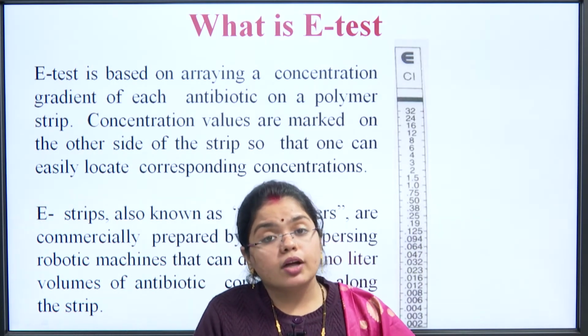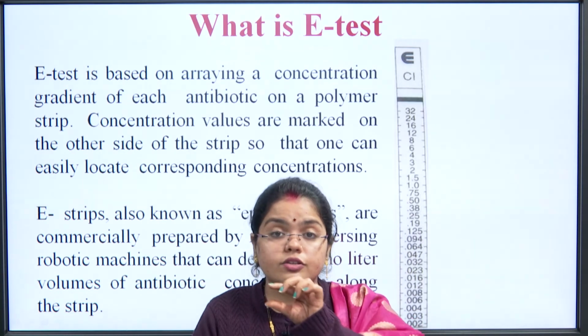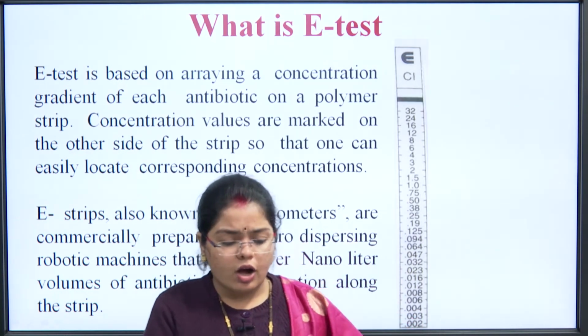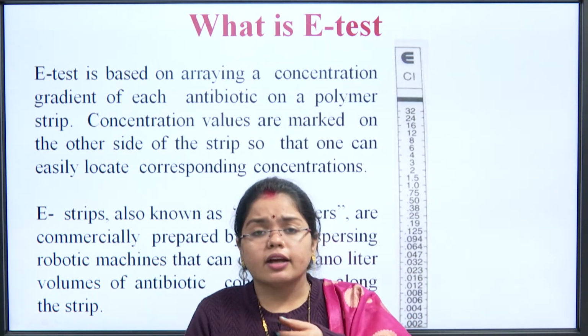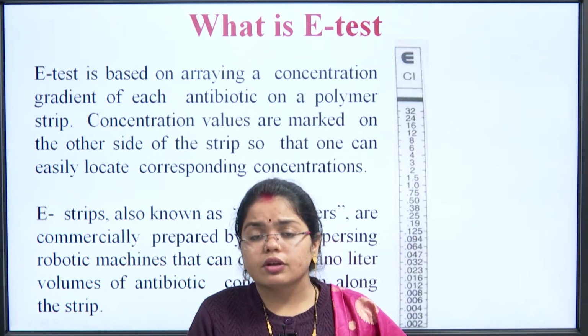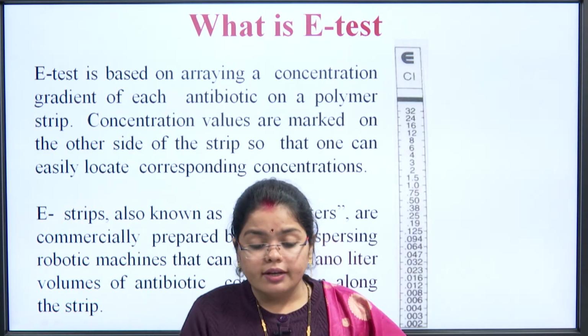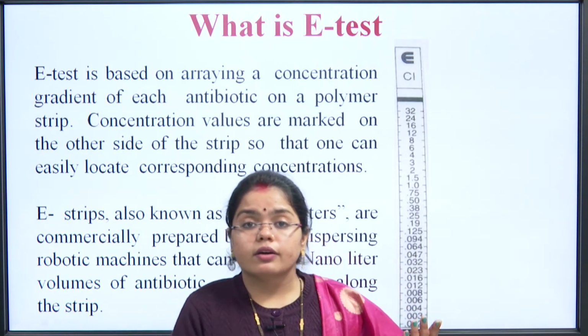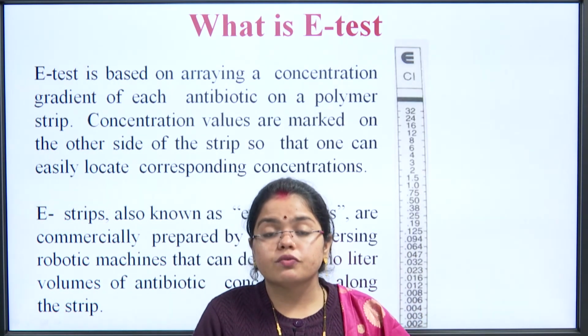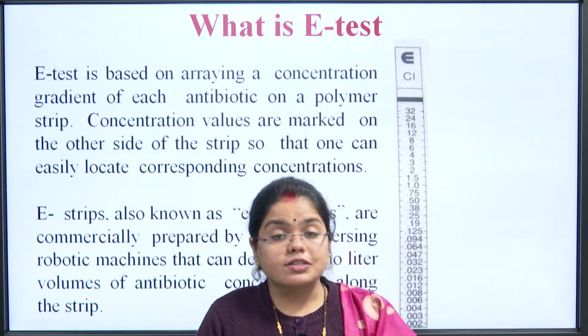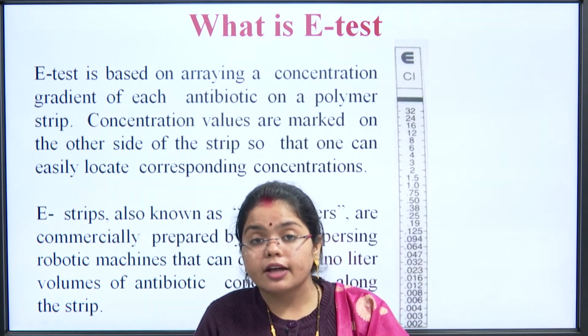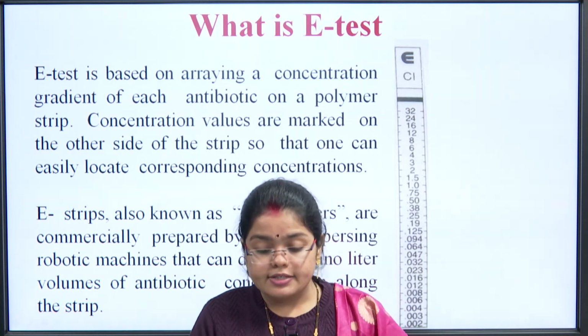With the solid agar plate, we place the agar plate onto the culture media, and the dilution happens accordingly. We did tube dilution as well as solid agar plate dilution. Then this is the E-test here.